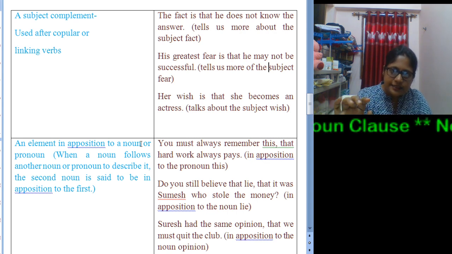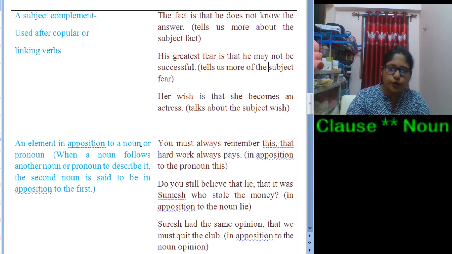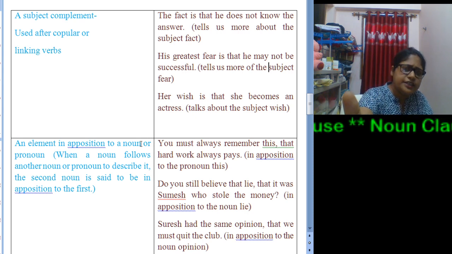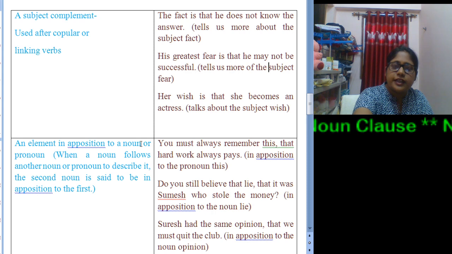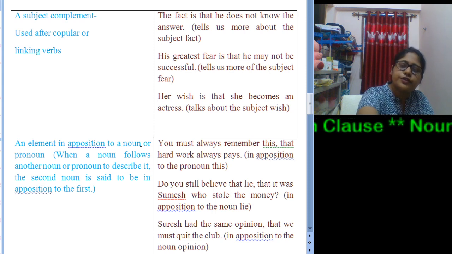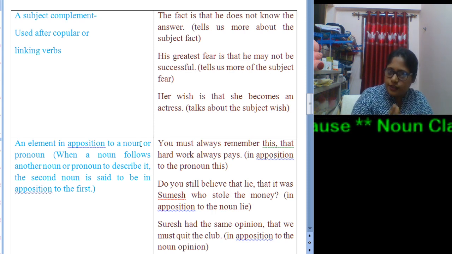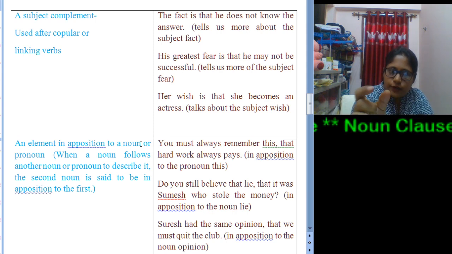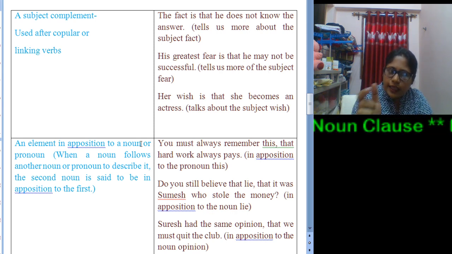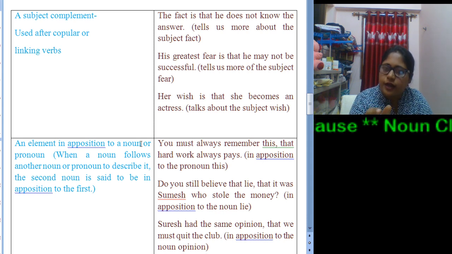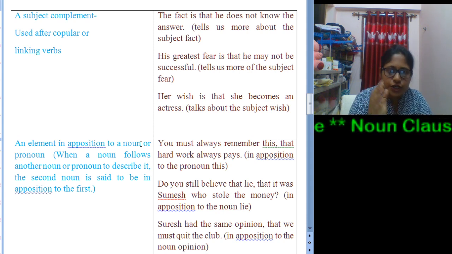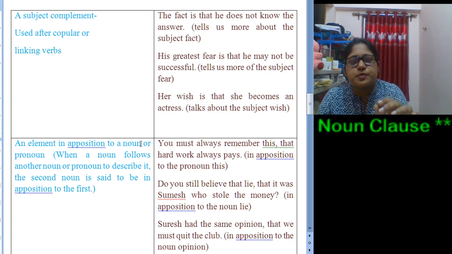Now here this particular word is a pronoun, and after this word, that is used. That means that is in apposition to the first word this. Understood? I told you, when a noun follows another noun or pronoun to describe it, the second noun is said to be in apposition. Now you must always remember this.